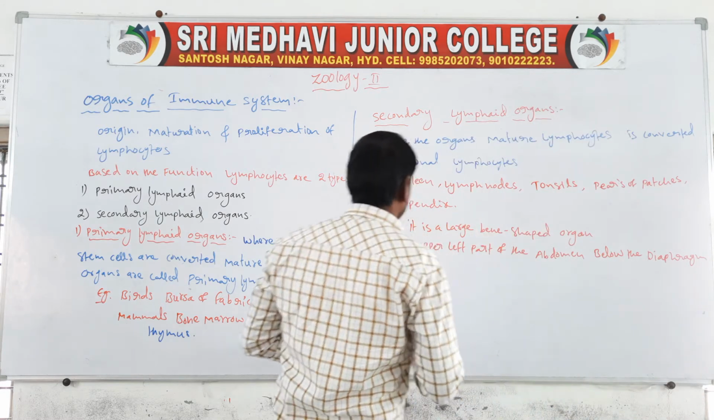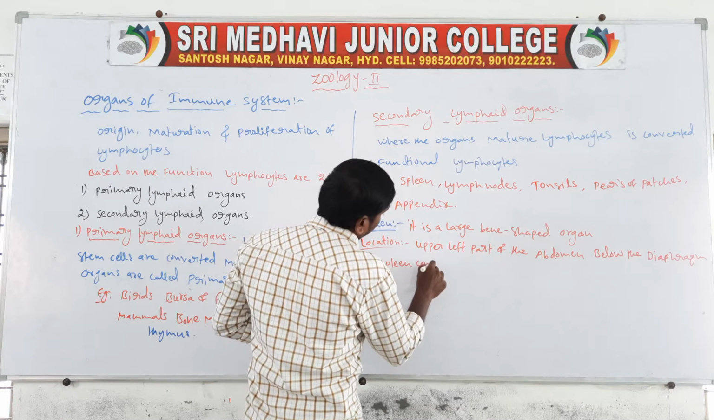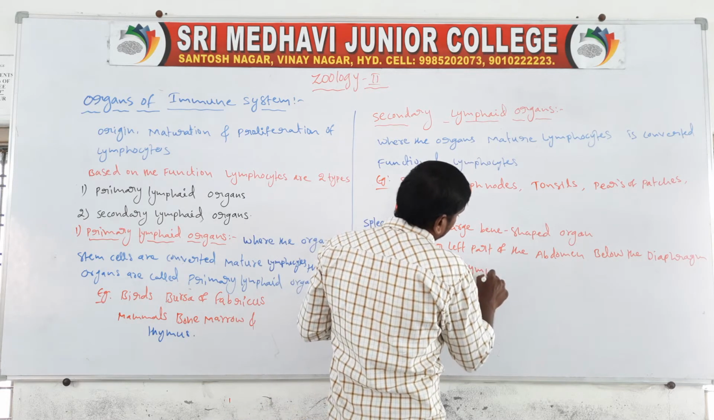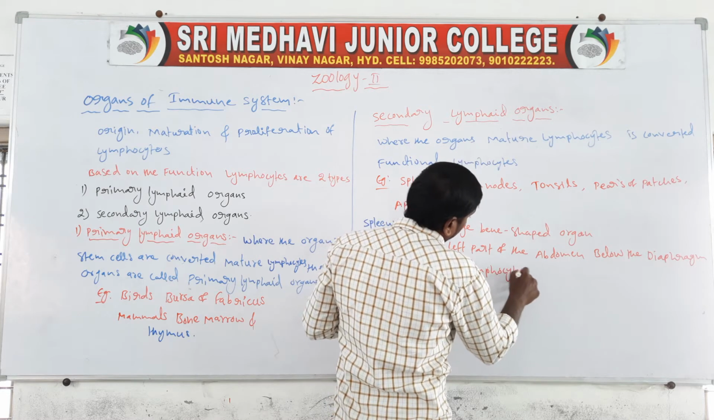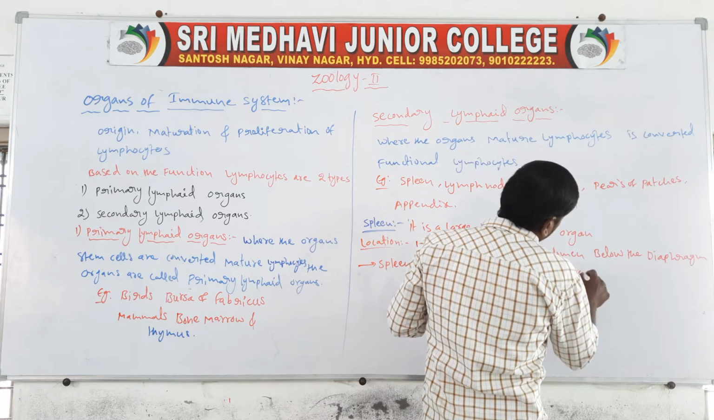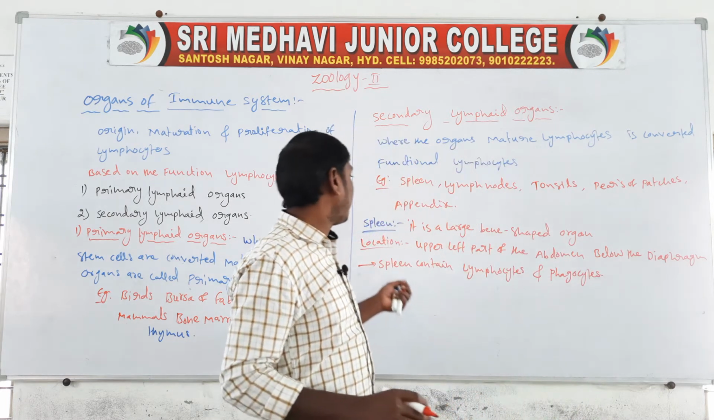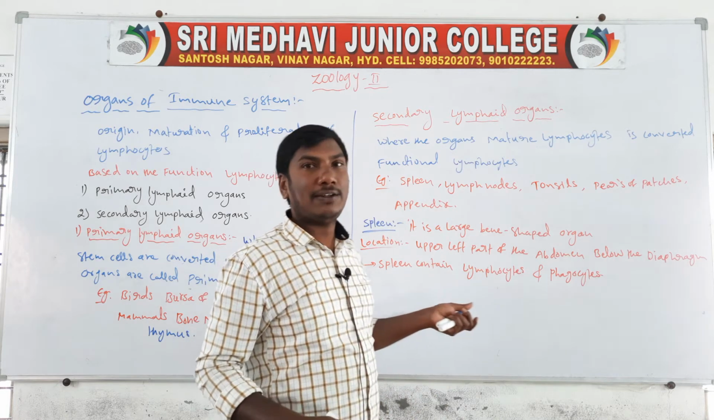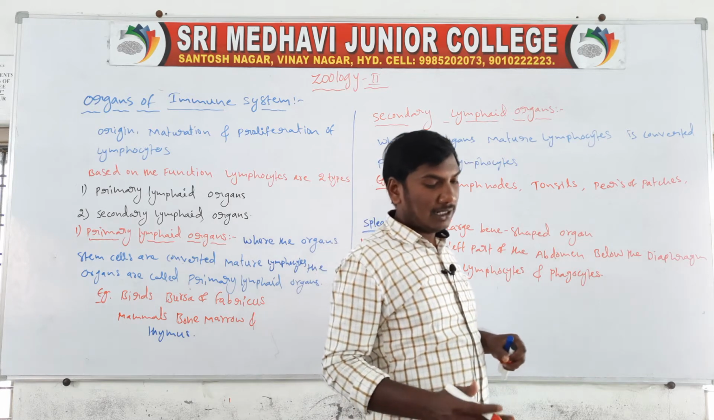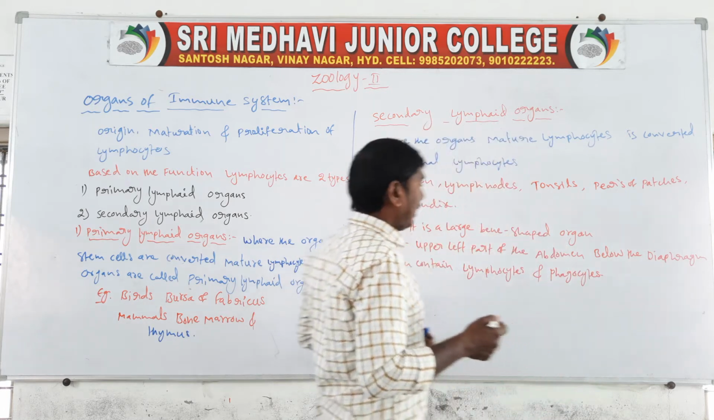The spleen contains lymphocytes and phagocytes. Mainly it contains lymphocytes and phagocytes. So next one, the spleen function. They are the filter of the blood.